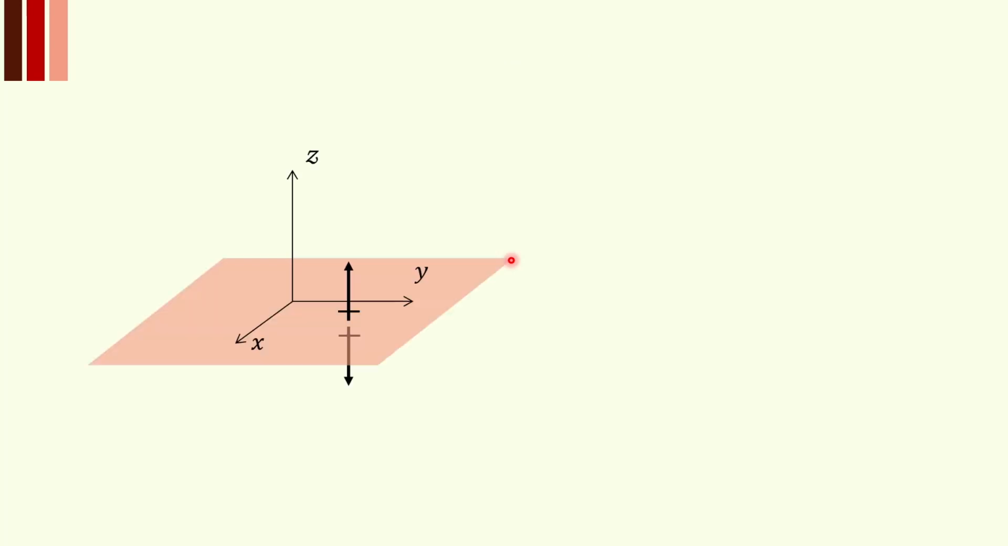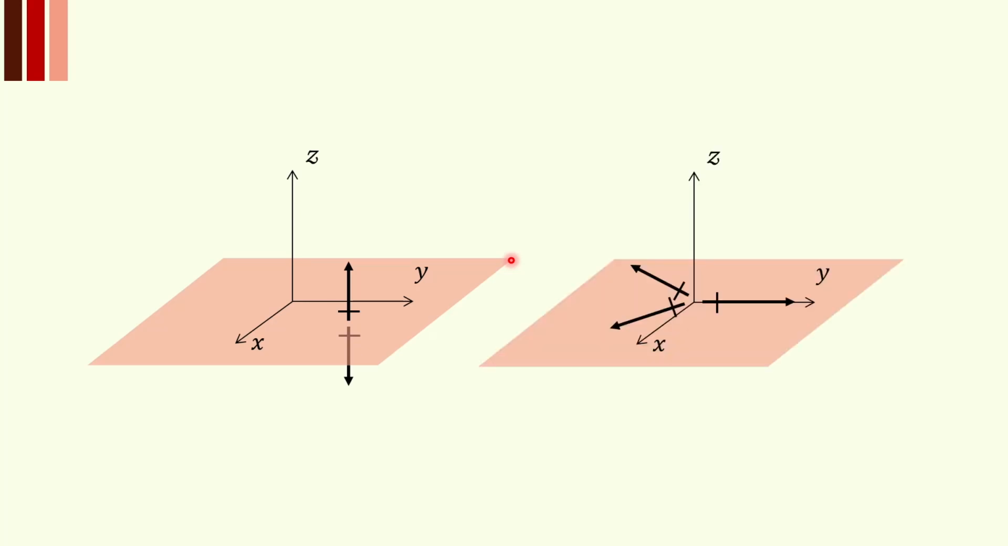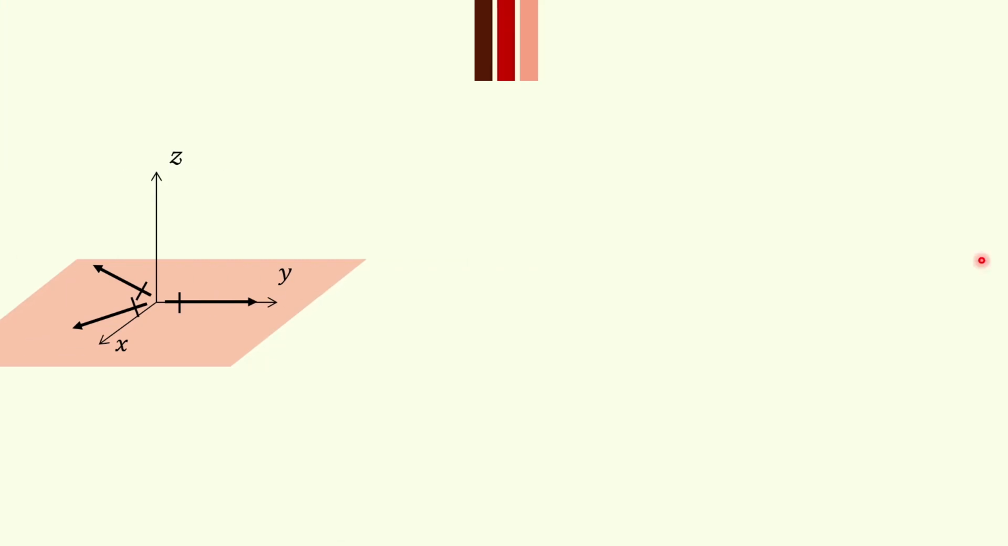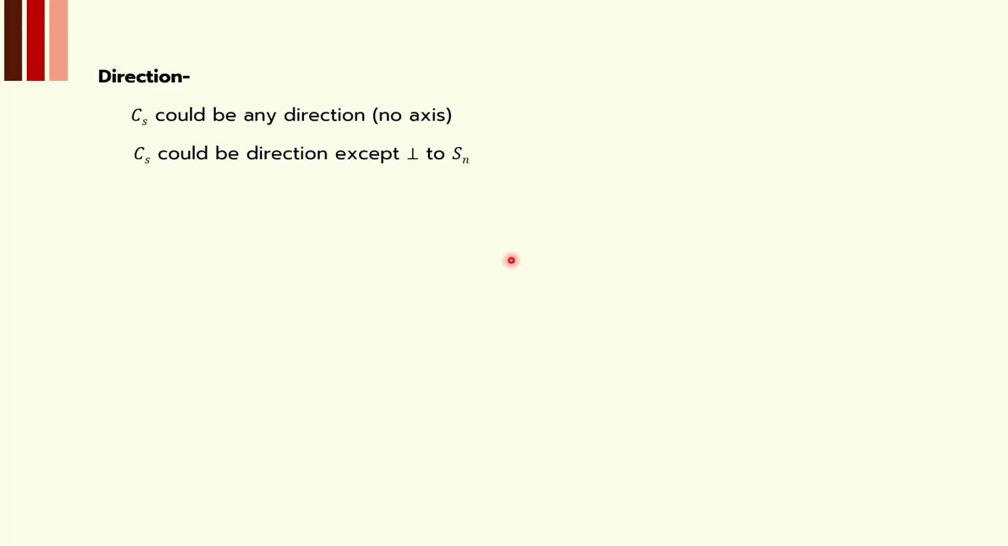If you try to visualize this molecule along the Z axis, the two vectors cancel out. If you have three bonds in the XY plane, with the Z axis perpendicular to the XY plane, the molecule has a net dipole moment of 0. So this is very important in assigning the directions. Cs could be of any direction, that is what we are saying. Cs could belong to any axis except perpendicular to Sn. Cn and Cnv must be along Z or minus Z, as we have seen right now.